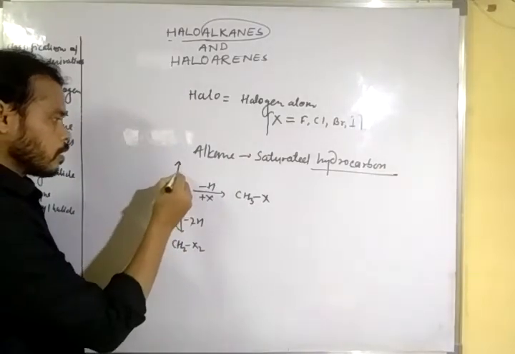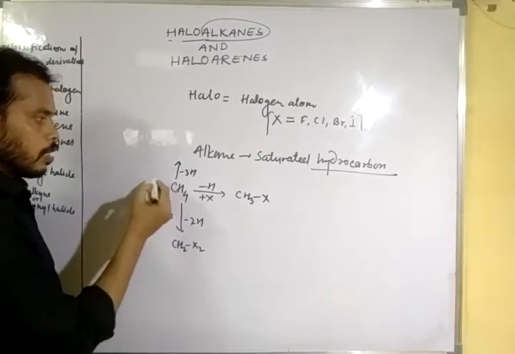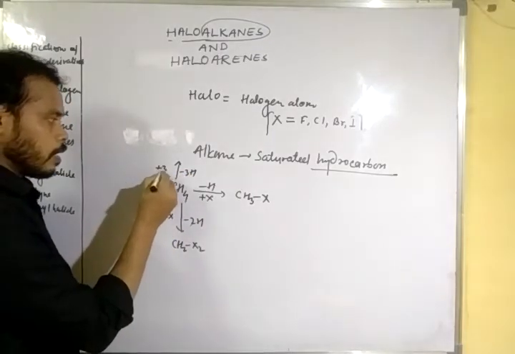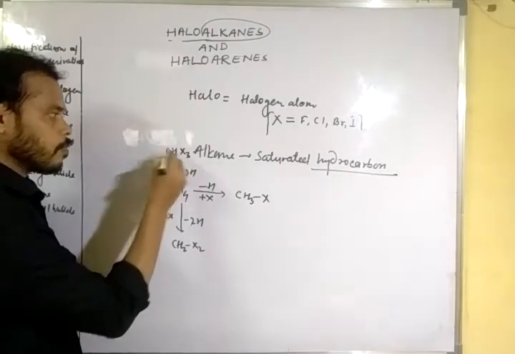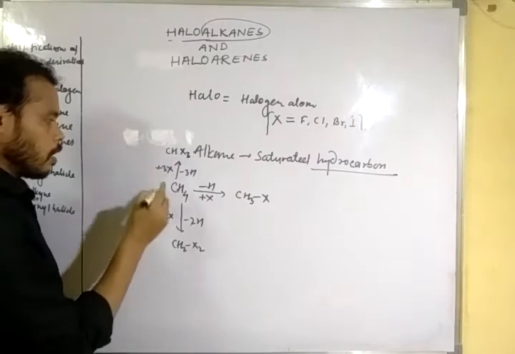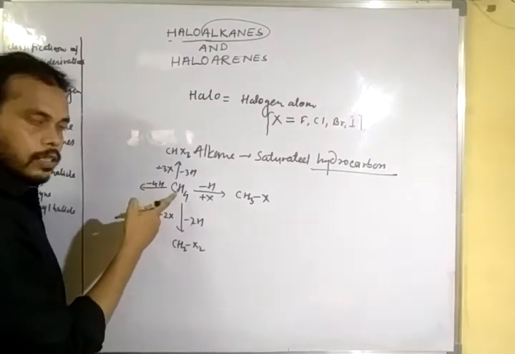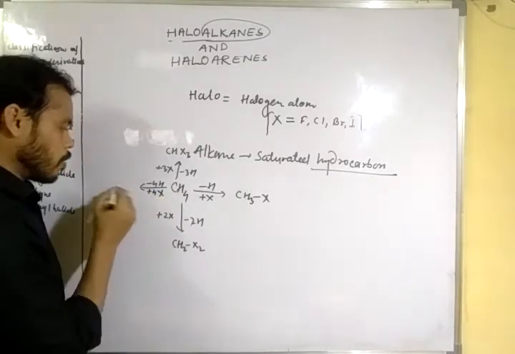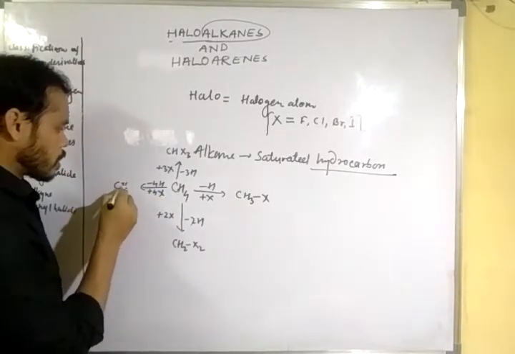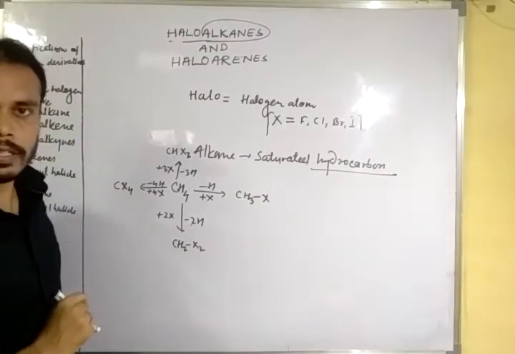When three hydrogen atoms of methane are replaced by three halogen atoms, it forms CHX3, trihalomethane. When four hydrogen atoms are replaced by four halogen atoms, it forms CX4, tetrahalomethane.